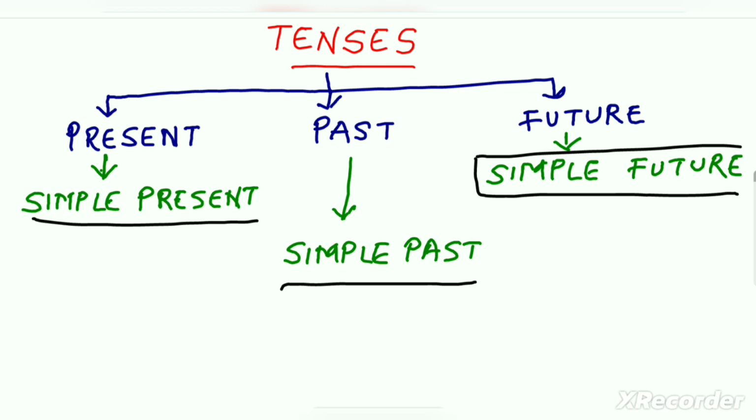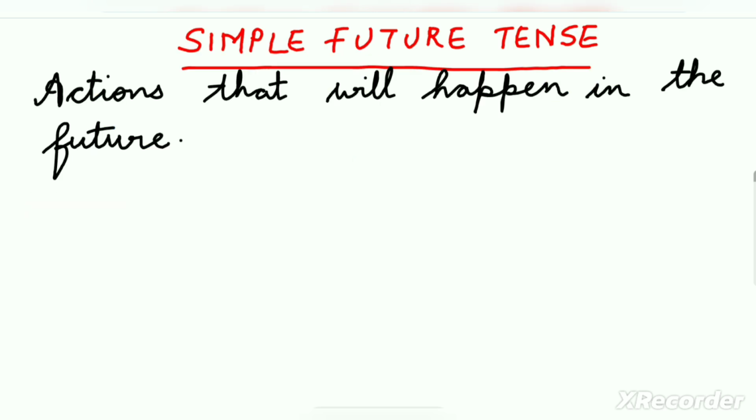Now let's understand simple future tense. So, what is simple future tense? Simple future tense is used to talk about actions that will happen in the future. That means the action has not happened yet, as in past tense. The action is not happening now, as in the present tense, but it will happen later.